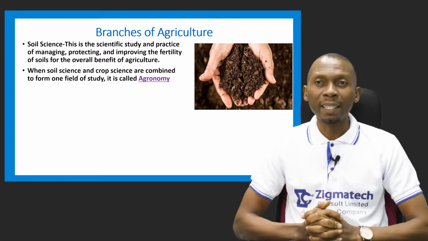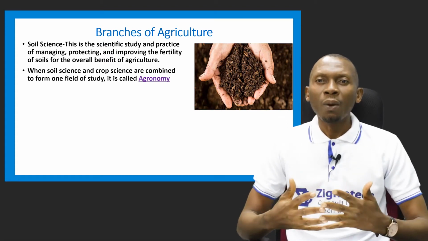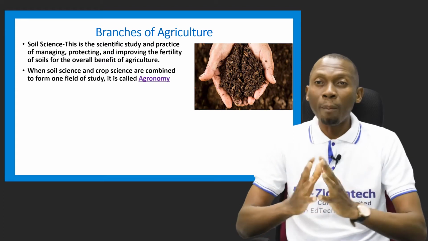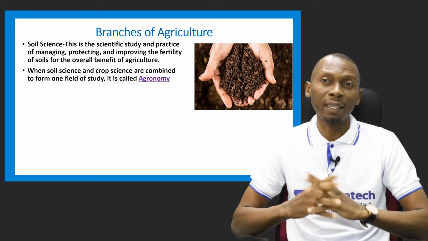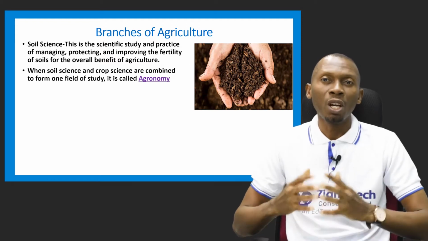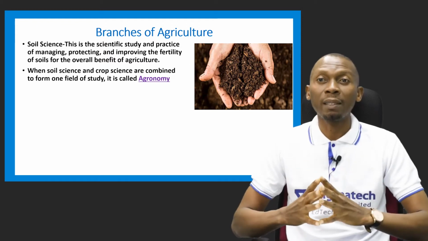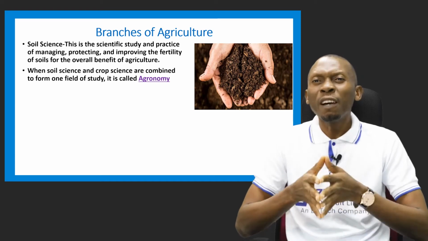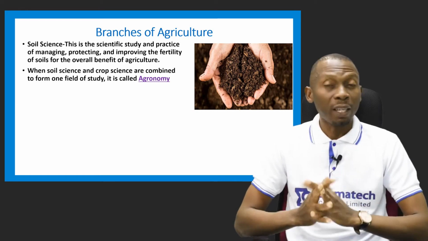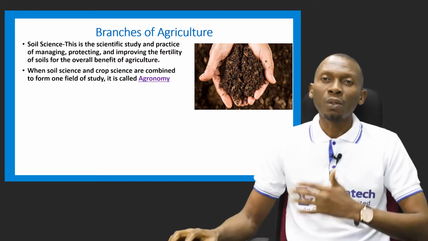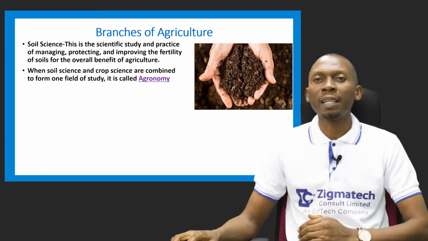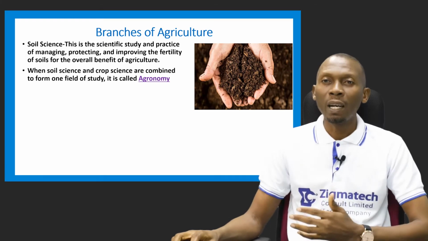Now, soil science, when it's combined with crop science, which is another aspect, I'm yet to get to, which has to do with crop production, another field of study is developed, which is called agronomy. So the combination of soil science and crop science gives us another field which is called agronomy.